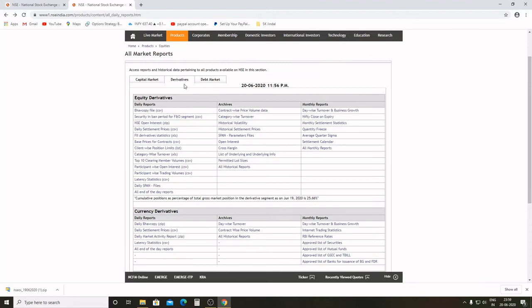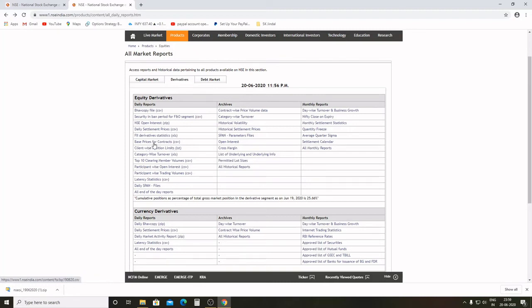Now in derivative statistics, you can see which securities are banned in the FNO segment, and as we have discussed, FNO segment has gained utmost importance because the amount of cash involved in it is almost double or around 3 times the cash involved in the equity segment. So analyzing the future positions of the client helps you get a long term view of the market, which can help you in taking your trading decisions.